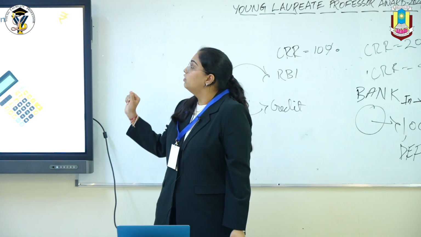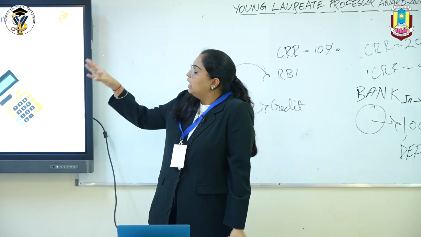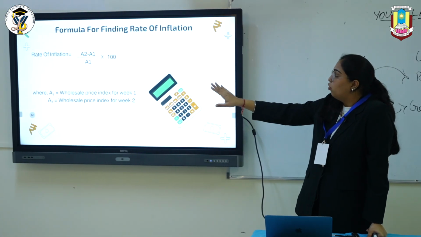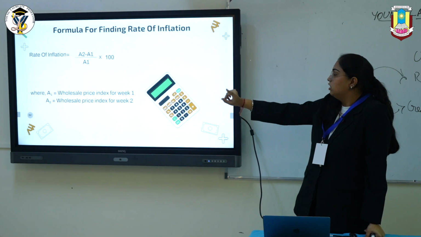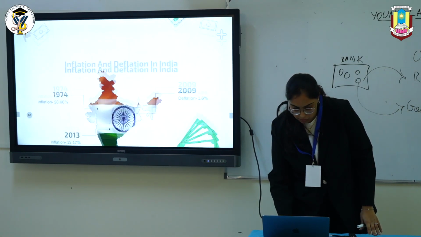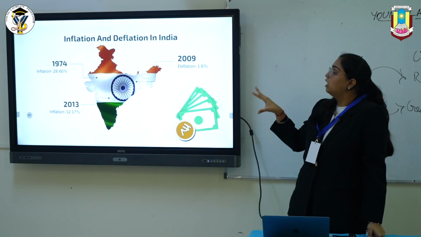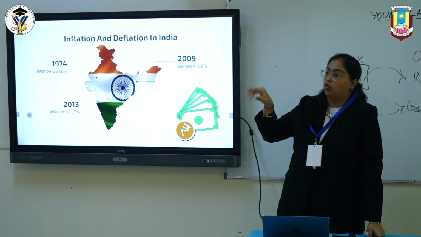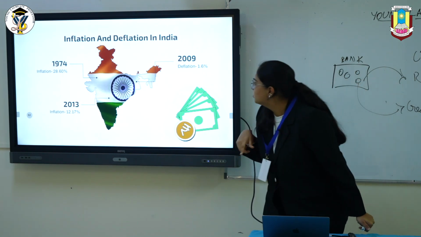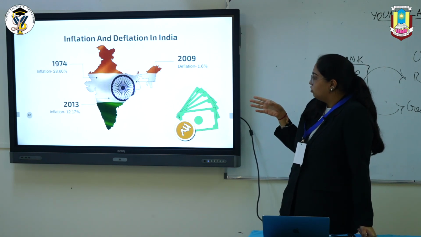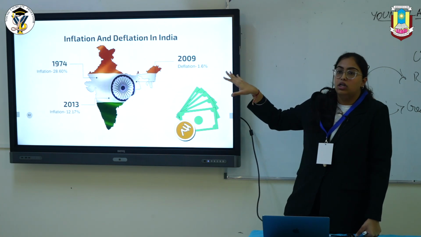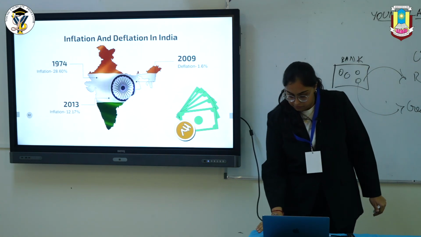There's a formula in which you can find the rate of inflation. It is (A2 minus A1) divided by A1, into 100, wherein A1 signifies the wholesale price index for week 1 and A2 signifies the wholesale price index for week 2. This is the inflation and deflation in India that has occurred till now. In 1974, there was an inflation of 28.60%, in 2013 there was an inflation of 12.17%, and in 2009 there occurred a deflation of 1.6%.